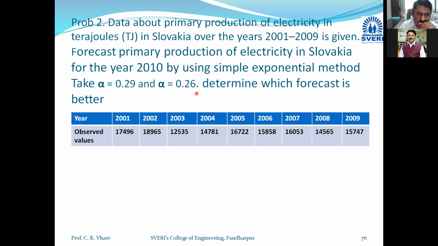So we have to solve this numerical based on alpha 0.29, then based on 0.26, and decide which forecast is better. For example, if the forecast is 100 and actual demand is 99, and in another case the forecast is 100 and actual demand is 89, then in the first case the error, actual minus forecast, will be 1.